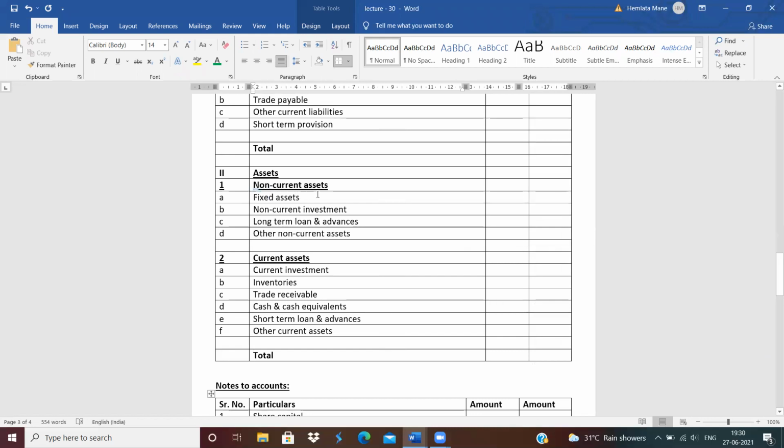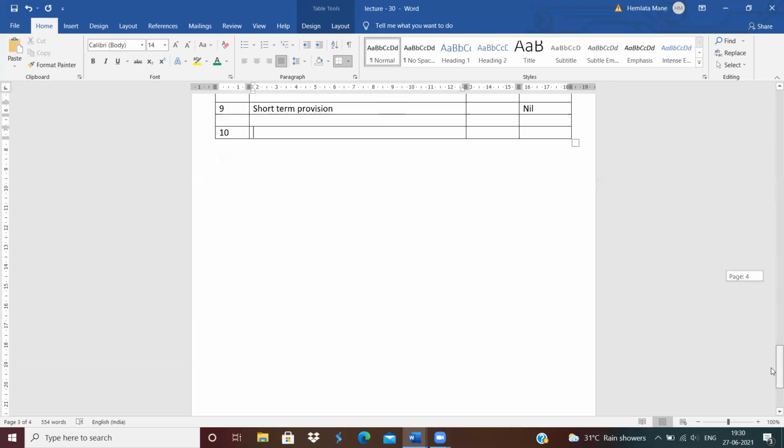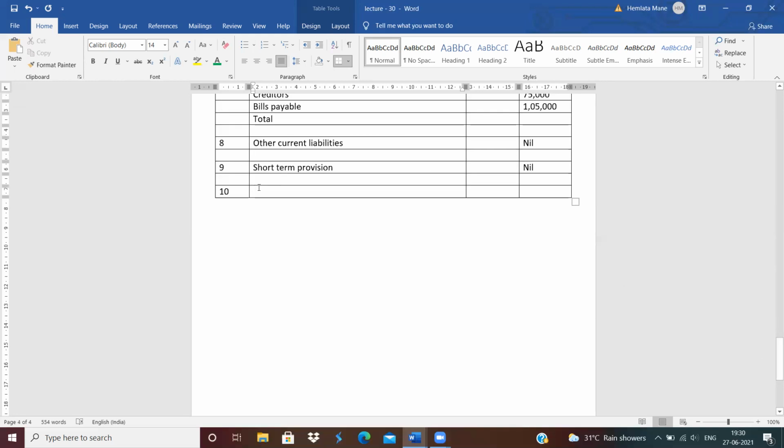In assets, non-current assets. In that, fixed assets. Write down all the fixed assets, meaning tangible and intangible both. See which asset is given. In fixed assets, write down land and building. How much is the amount of land and building? 5,04,000.